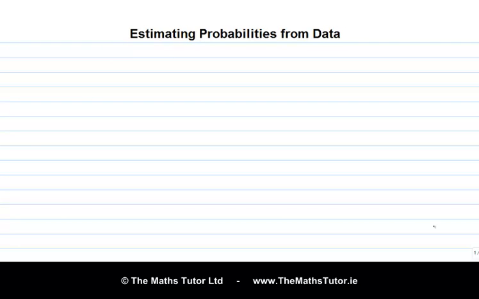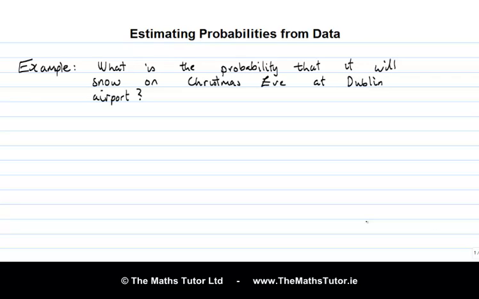In real-life situations, it's often very difficult to calculate the probability of an event or an outcome based on theoretical reasoning. Let's look at an example to see what we can do in this type of situation. So, for example, suppose that we wanted to know the probability that it will snow on Christmas Eve at Dublin Airport. It's very difficult to calculate this probability based on theoretical reasoning. We'd have to have a very detailed and deep understanding of meteorology and weather systems to be able to work this out based on purely theoretical reasoning.